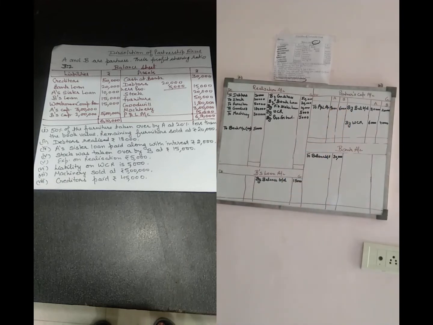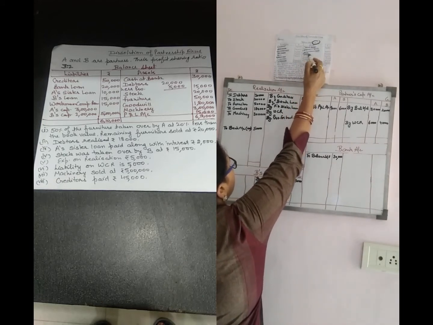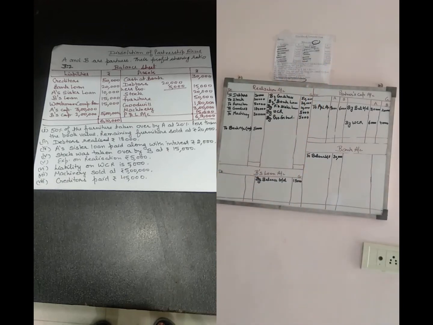So in the same way, the whole asset side is shifted to the different accounts, and the balance sheet becomes empty. Now we are taking the additional information which is given. The first point is that 50% of the furniture was taken over by A at 20% less than book value. If a partner is taking some asset, the entry will be partner's capital account debit to realization account. So A is taking the furniture, so A's capital account.